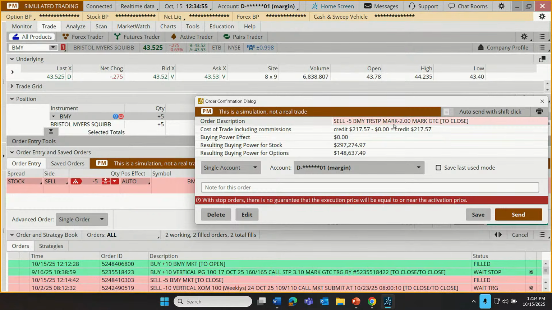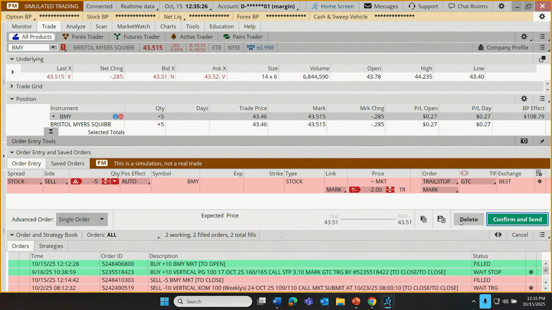The mark price, in other words, market price -$2. Apologies to those that are kind of grammatical hardliners who might prefer that it say MKT. It doesn't say MKT. Anyway, no commission on this trade, but as with other types of stops, there's no guarantee. With a trail stop, there's no guarantee that the execution price will be equal to or even near the activation price. Then we could send that order off. So that's a trail stop.